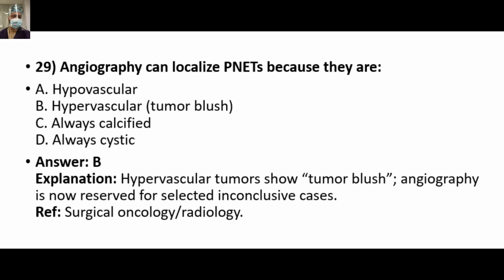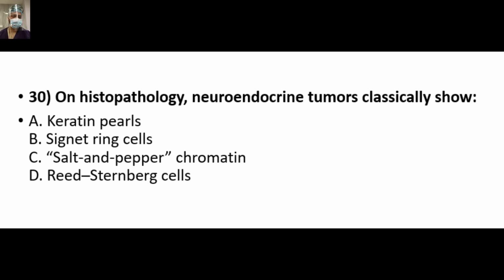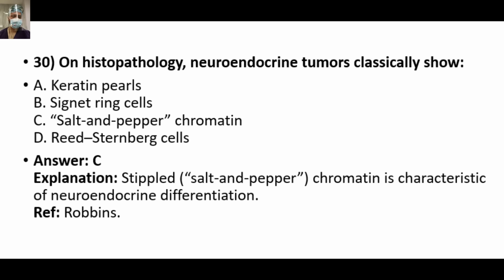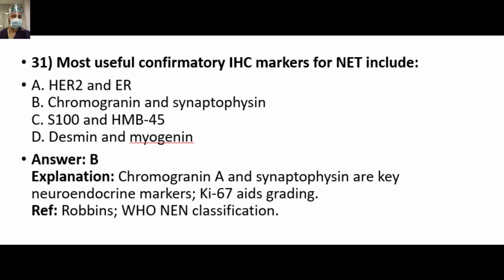Next, angiography can localize PNETs. Next is histopathology. Neuroendocrine tumors classically show C, stippled or salt-and-pepper chromatin, which is characteristic of NETs. The most useful confirmatory IHC marker for NET includes B, chromogranin A and synaptophysin, the key neuroendocrine markers.